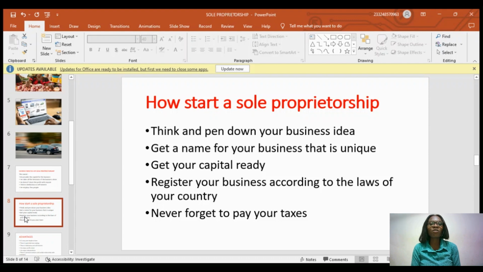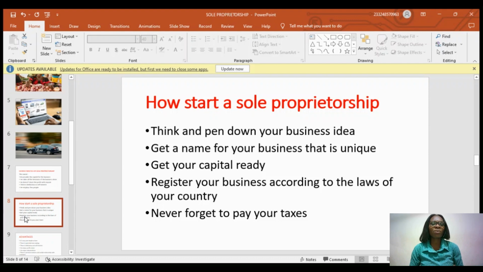Maybe selling online, being an affiliate marketer, turning my private car into a commercial car where I can make some money, or producing a particular good and selling it. Whatever your idea is, pen it down. Write down your business idea.